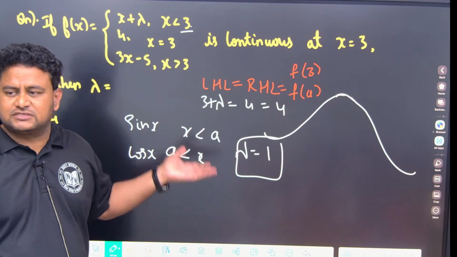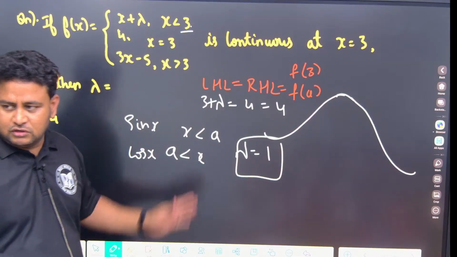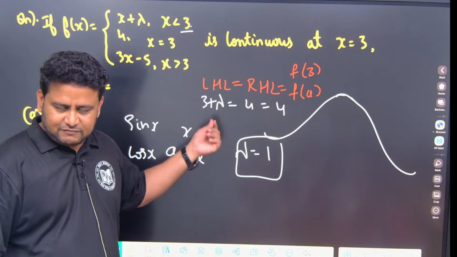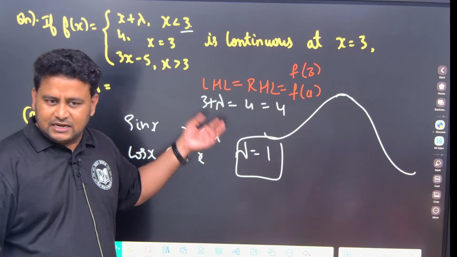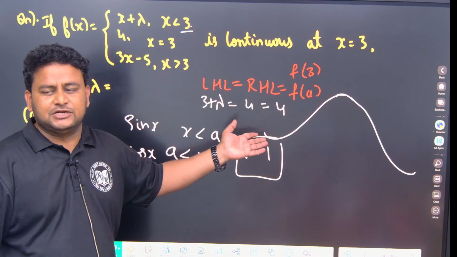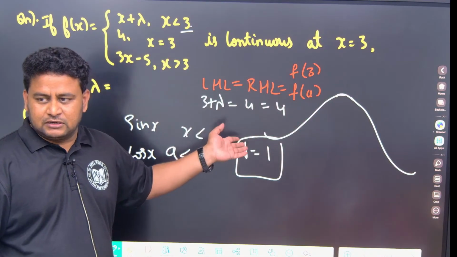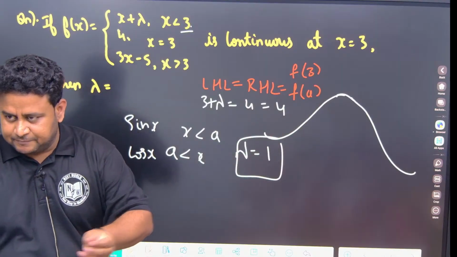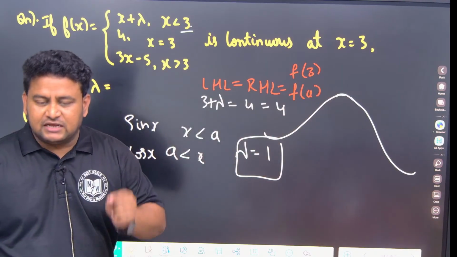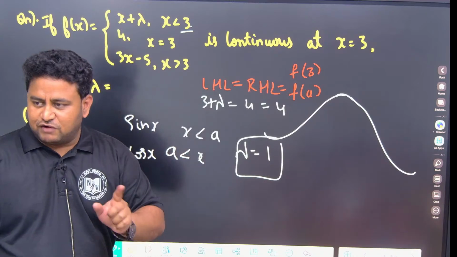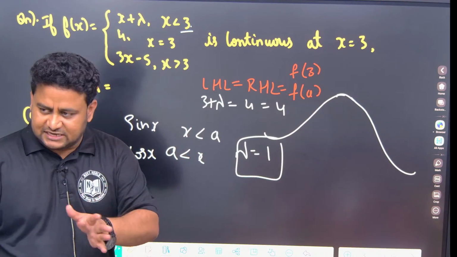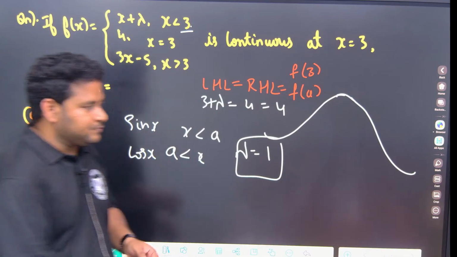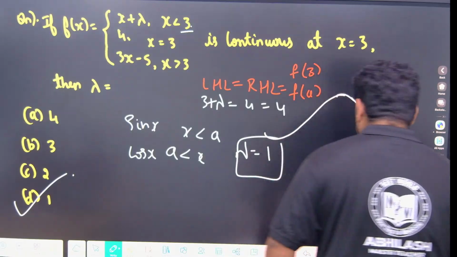Otherwise, if they ask you to first check whether it is continuous or not, what should you do? First find LHL, then RHL, see whether they are equal. If they are equal, the limit exists. If they are not equal, the limit does not exist, so don't check for continuity at that point. If they are equal, check the functional value. Suppose you are checking at x is equal to 1 and you get LHL equal to RHL. Put x is equal to 1 in the function and find f of 1. If that also comes to the same value, then the function is continuous at x is equal to 1. Clear? Okay, next one.